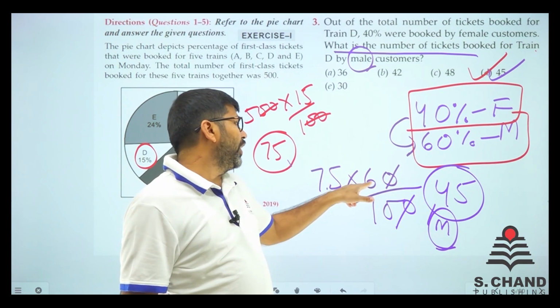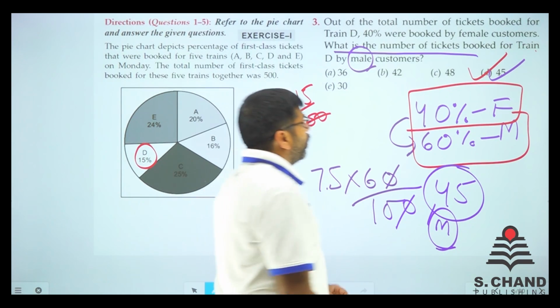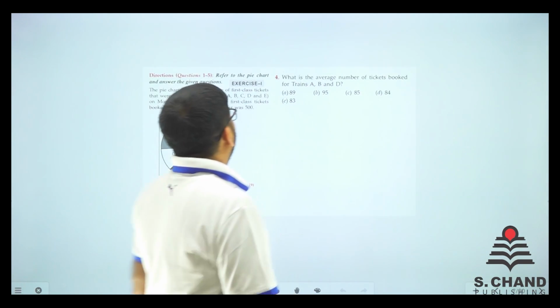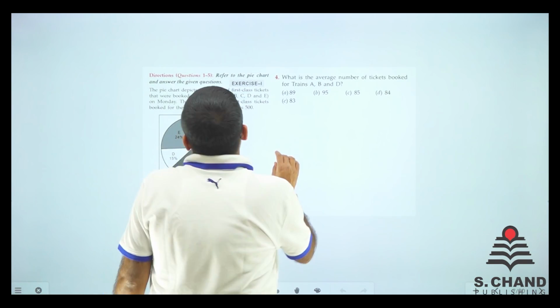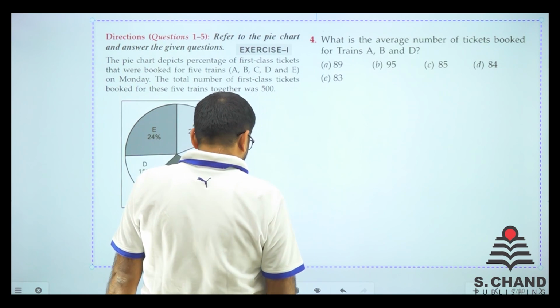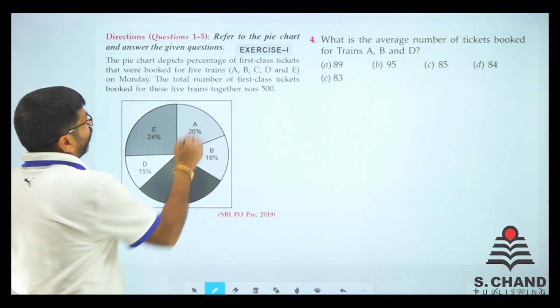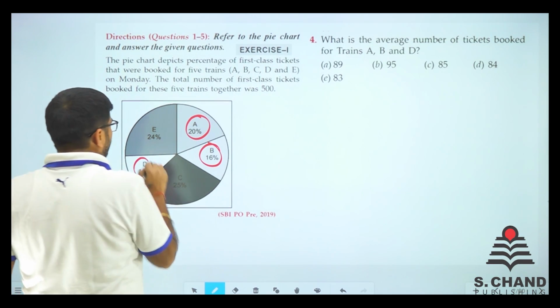So 150 into 3 is 45 and the 0 gets cancelled out. Here we go, next question. Question number 4. It says: what is the average number of tickets booked for train A, B and D? So we need the average of A, B, D. First find out what A, B and D are.